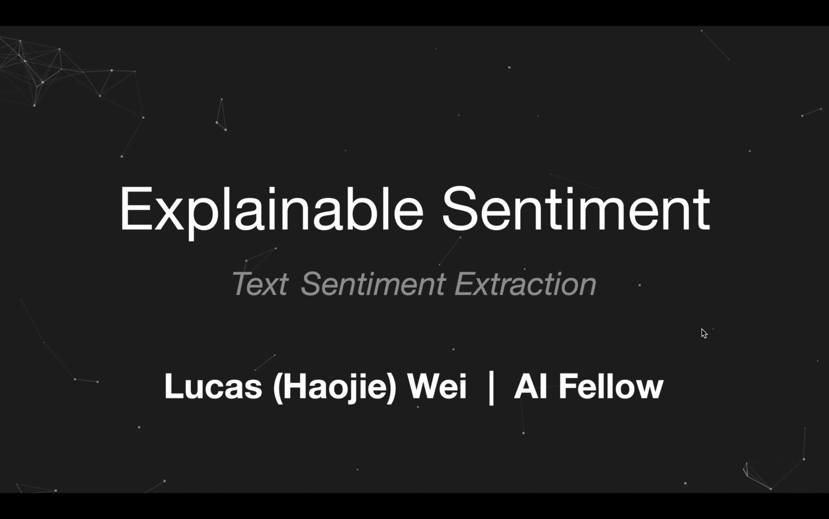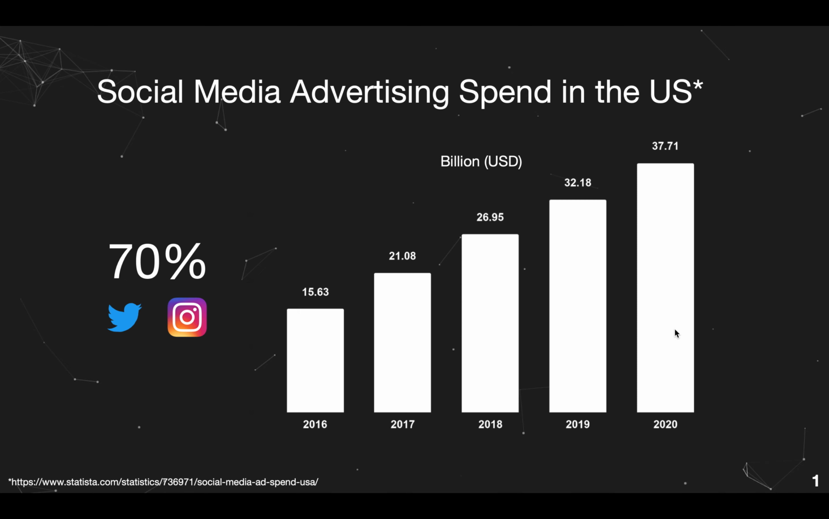My project is Explainable Sentiment. It's about text sentiment extraction. Nowadays, 70% of people use social media. Companies spent about $32 billion on social media advertising in 2019, and this number would increase in 2020.